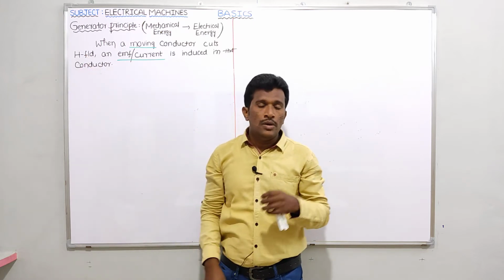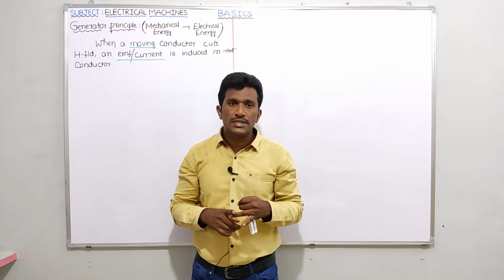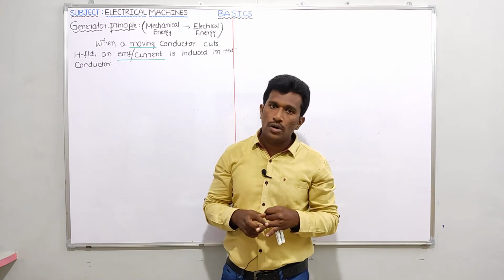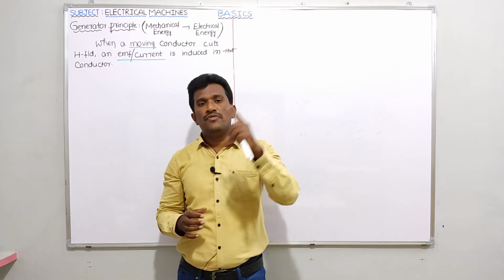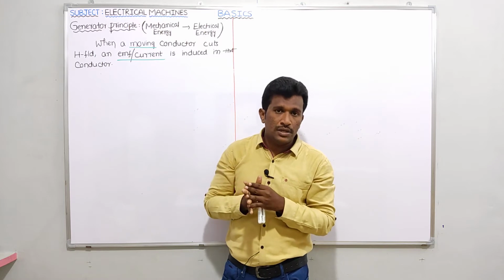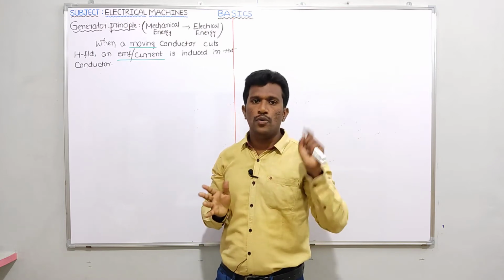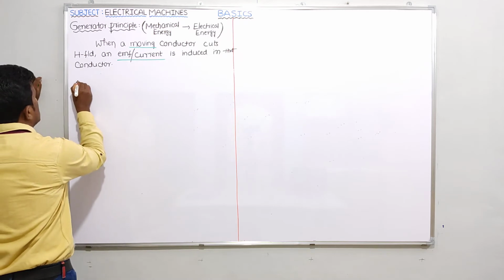So conductors are moving and the magnetic field is time invariant. Obviously, according to relative space variation, rate of change of flux linkage will be possible and dynamic EMF will be induced. Because of generator action, dynamic EMF will be produced. Okay, right. So before that, let me see this.